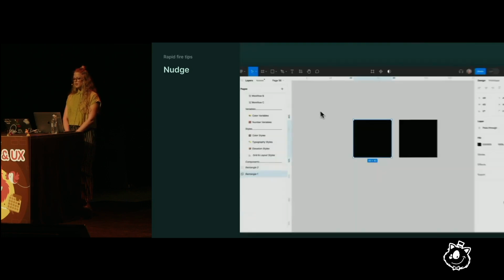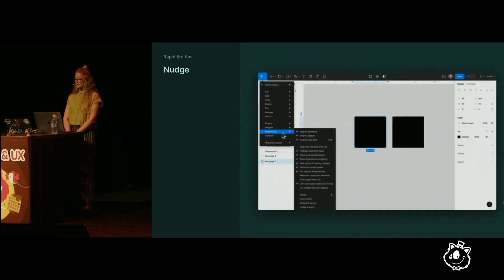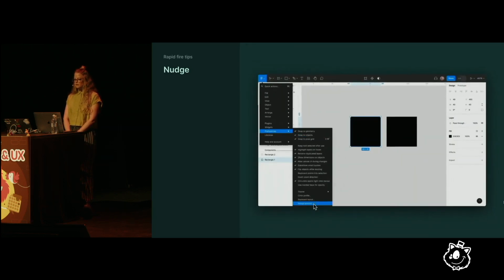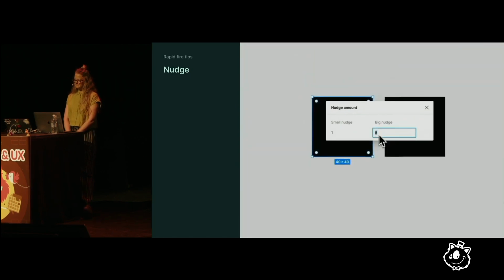To update your nudge amount, go to the main menu, open Preferences, and select Nudge Amount. By default, it's set to 10, but you can use any number you want, although I recommend 8.